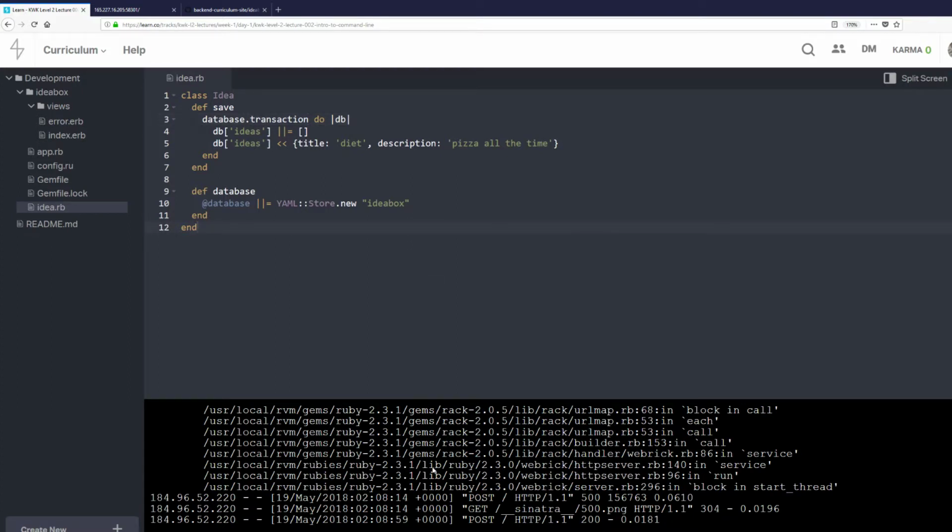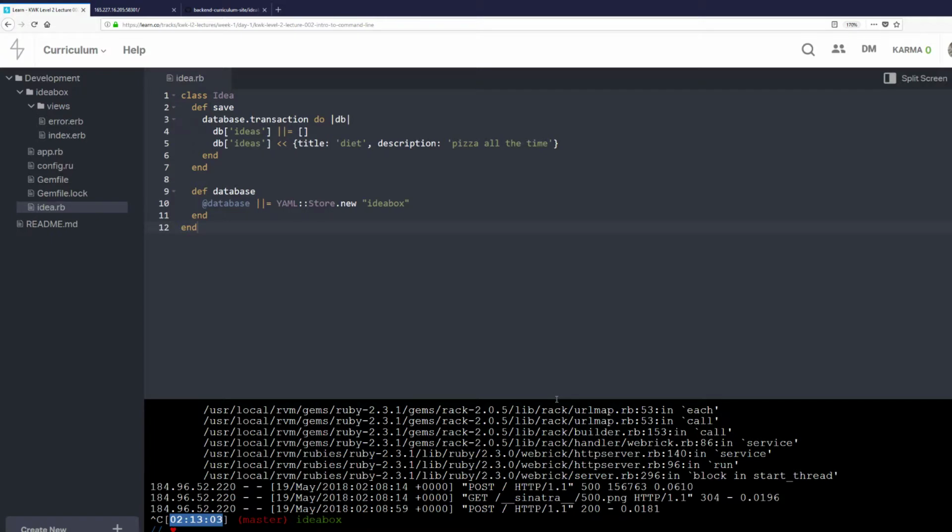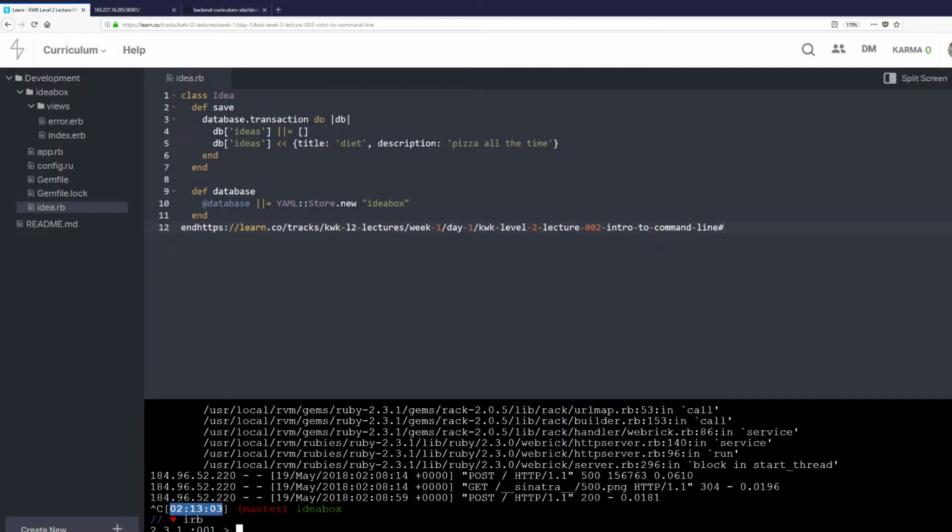And what I'm going to do is I'm going to go down here. I'm going to hit Control-C to stop my server. Can I make this bigger? Oh, this is frustrating. Why can't I make this bigger? Sorry. And what we're going to do is fire up IRB. IRB is this kind of playground that lets us play with Ruby without making any kind of commitment. It's kind of like this Ruby scratch pad.